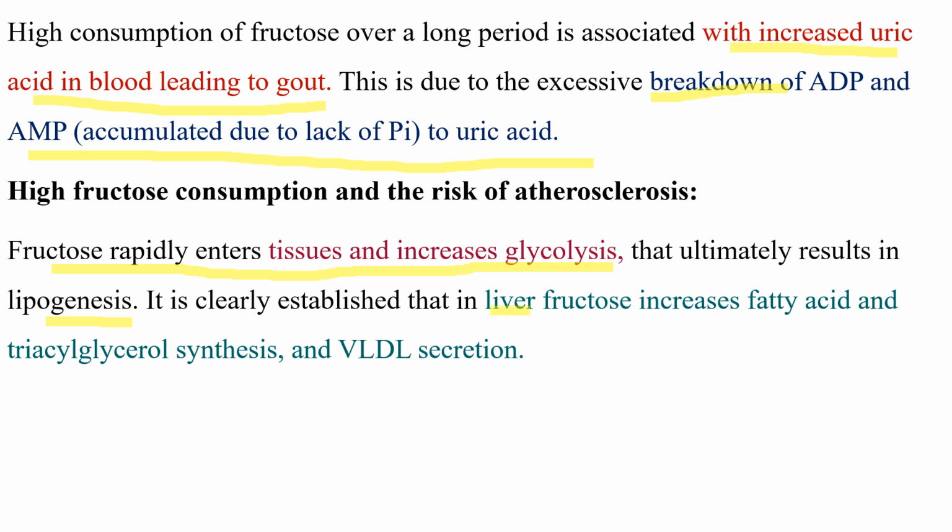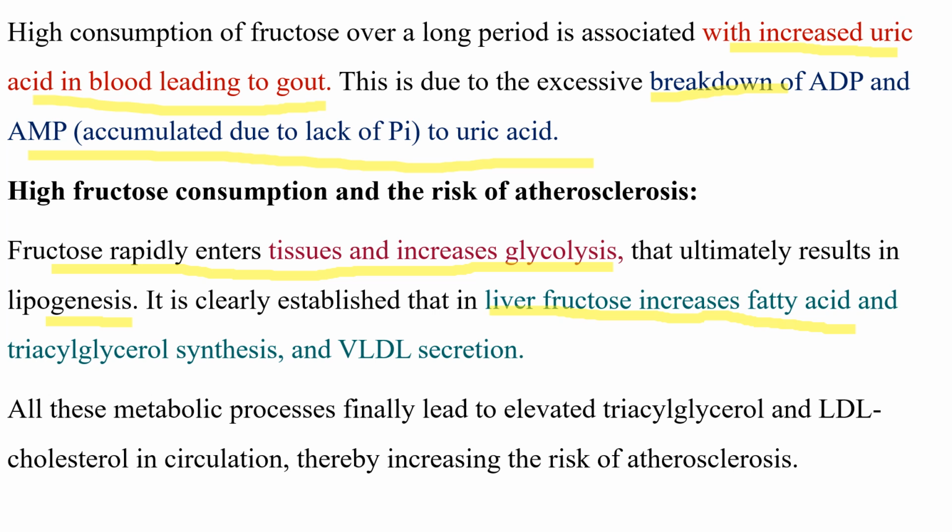In the liver, fructose increases fatty acid and triglycerol synthesis and VLDL secretion. So all these metabolic processes lead to elevated triglycerol and LDL cholesterol in circulation, which increases the risk of atherosclerosis.